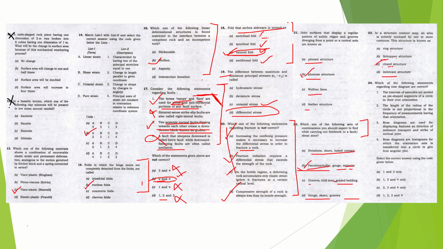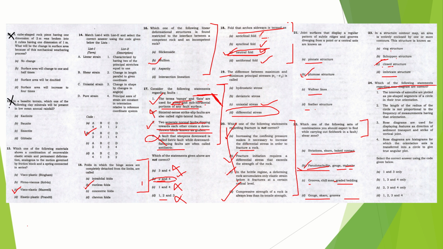Now the 24th question, regarding the rose diagram. It's not necessary that we should know about the rose diagram only, but we can do it. The intervals of azimuth are plotted as a pie-shaped segment of a circle in their true orientation.